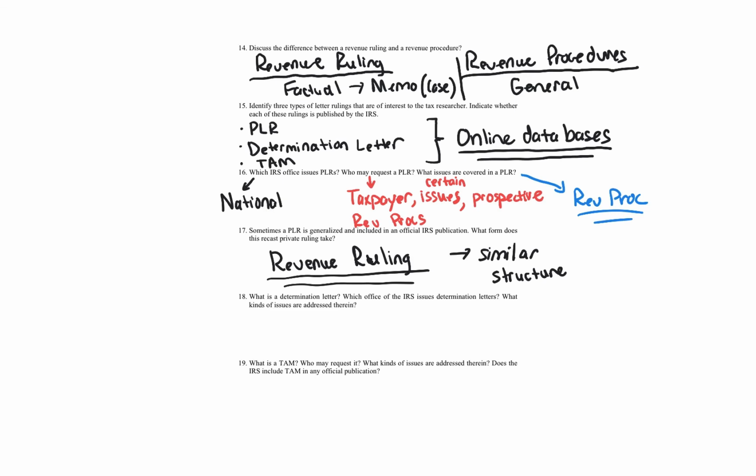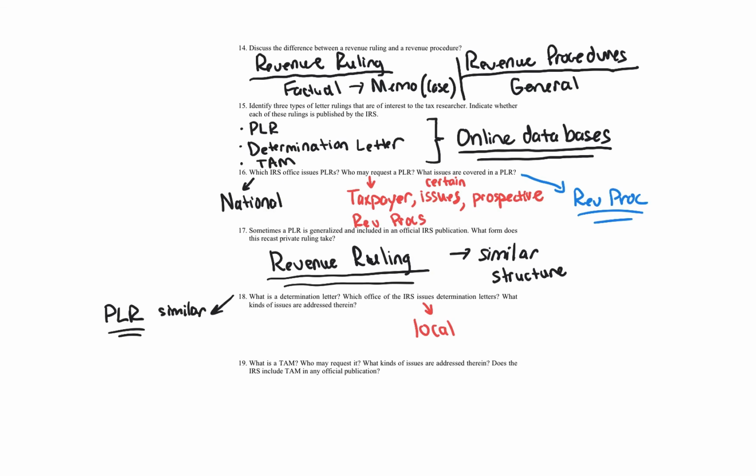So let's go ahead and start with the first part of the question. What is a determination letter? A determination letter is similar in purpose and nature to a private letter ruling. Similar to that, except that it's issued by a local IRS office. That answers our second question: which office issues it? It's going to be a local, or a district or regional, usually local office, not the national office.